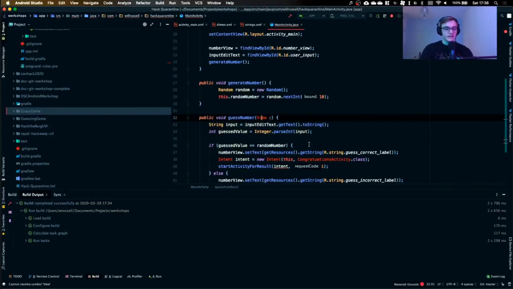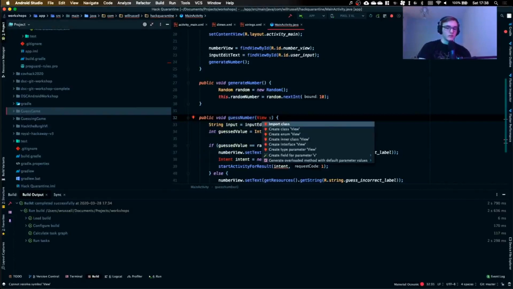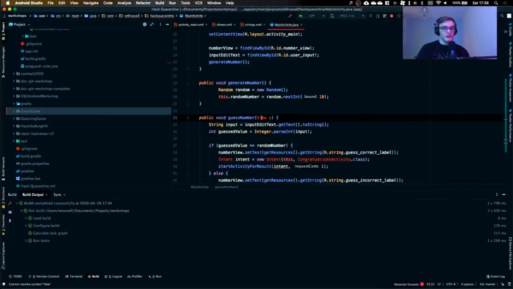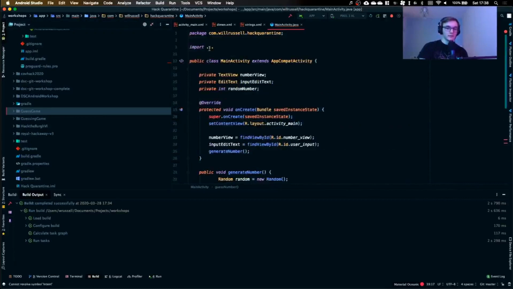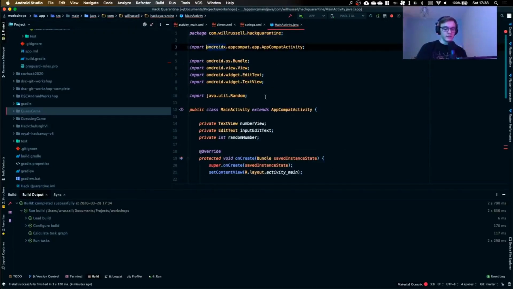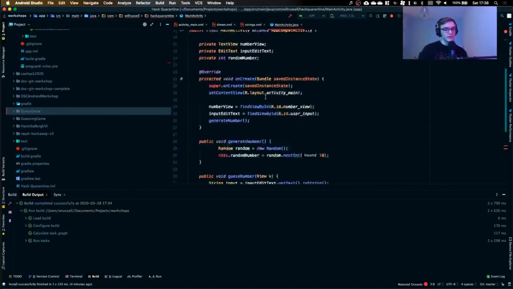So what this does is it takes a view as an argument, so it knows what button actually got pressed, and then you can check inside to make sure it's the correct one. I'm going to import the class, and so now it's happy, and it imports all of this at the top for us, which is very, very easy. That's why Android Studio is really nice for development, because it does a lot of the work for you.